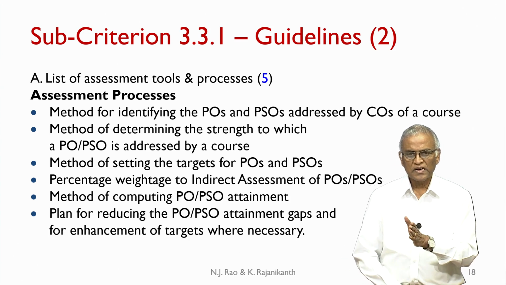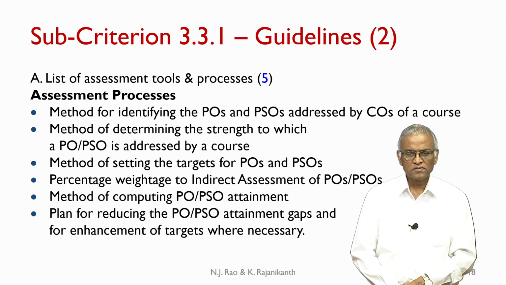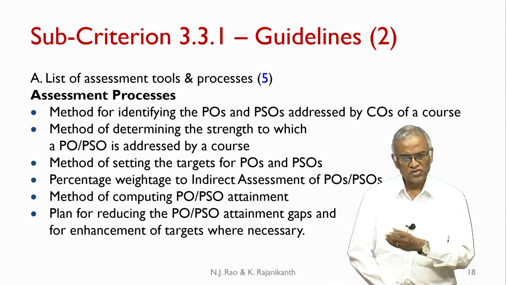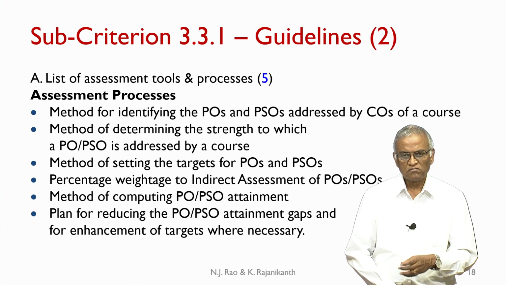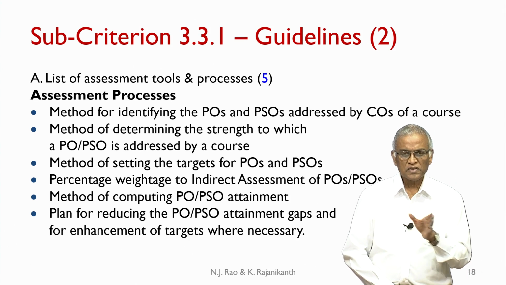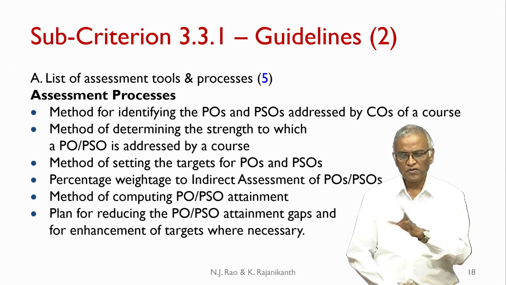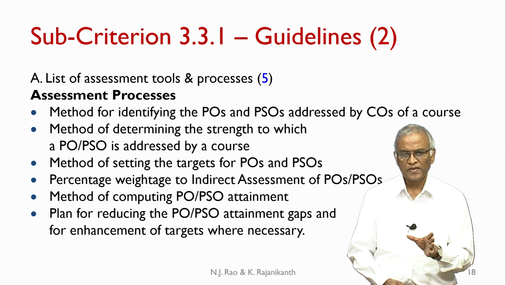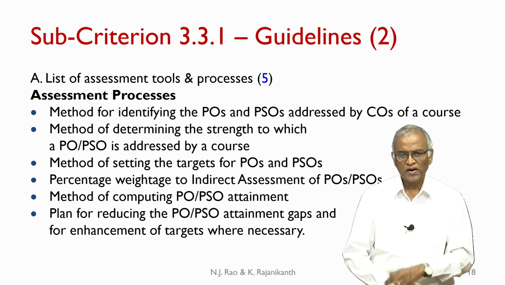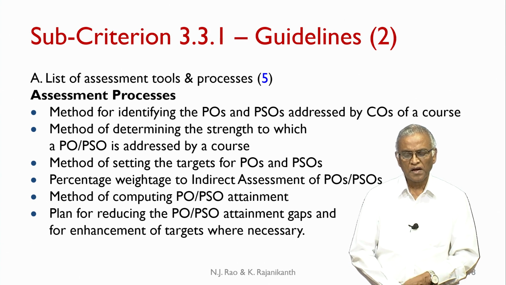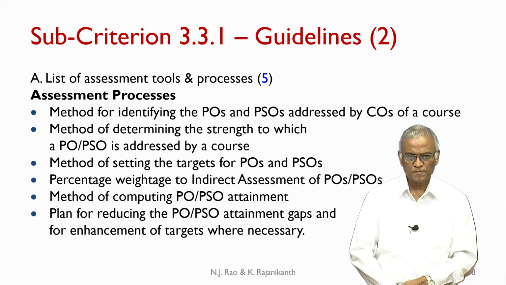Method of setting the targets for POs and PSOs. Now, are you normalizing the attainment to a value of 1 or 3, that is your choice, and with respect to that, do you want to put similar targets for all POs? Because as you can see, all POs are not similar in nature, and they are not addressed by all courses either. So, you have to make a choice to what varying levels you want to set targets for POs.